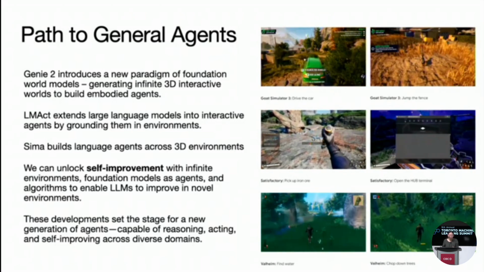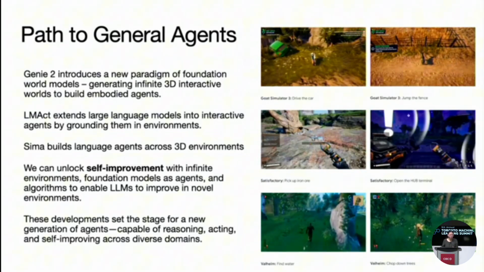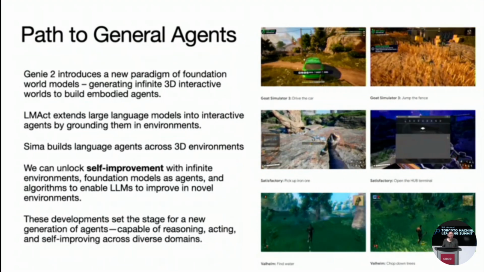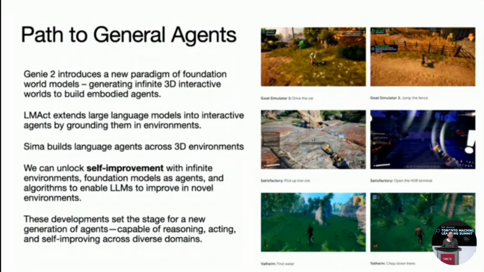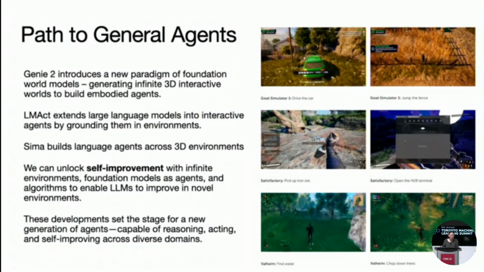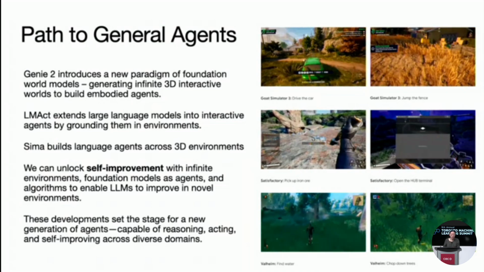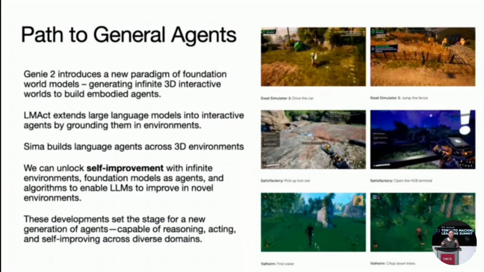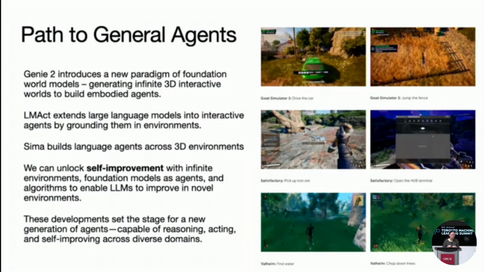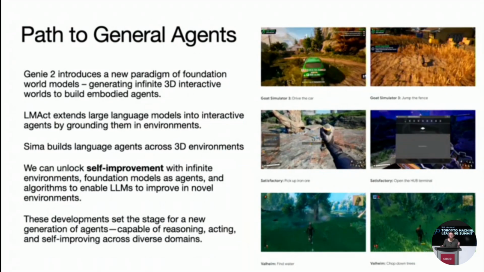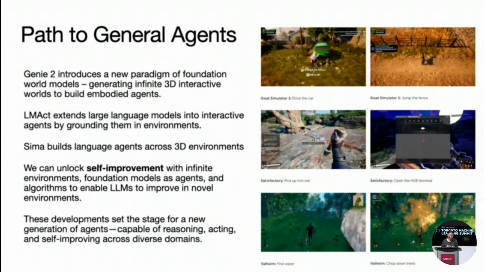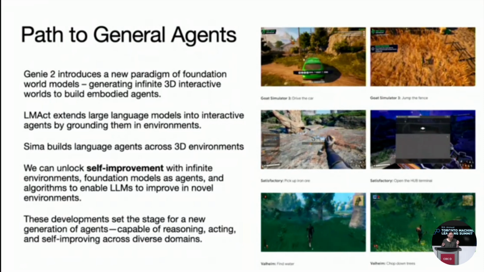And with these all coming together, we can really unlock self-improvement with infinite AI-generated environments, foundation models as agents, and algorithms to enable LLMs to improve in novel environments. And these developments set the stage for a new generation of agents capable of reasoning, acting, and self-improving across diverse domains, including real-world ones like computer use and robotics. And I'm very excited about that future.